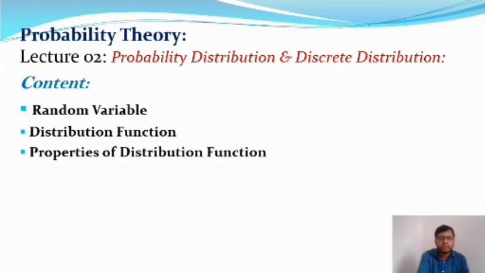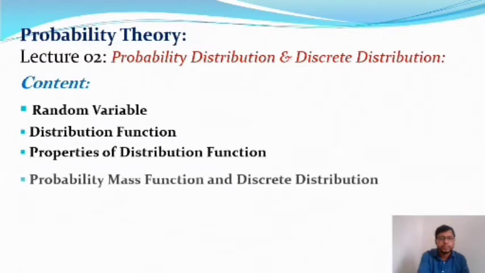After that we will study some properties of distribution functions, like increasing and decreasing functions on a distribution function, F of minus infinity is equal to 0, F of plus infinity is equal to 1. We'll discuss these in this section.